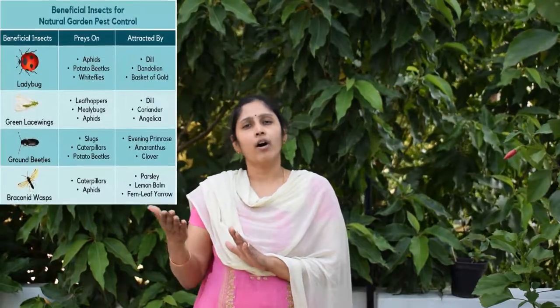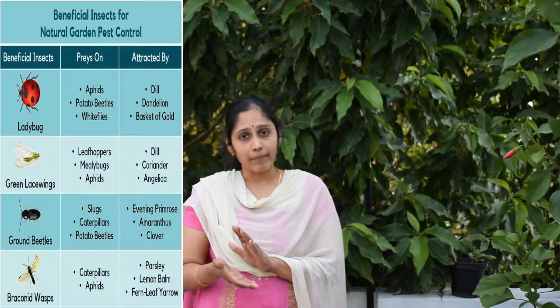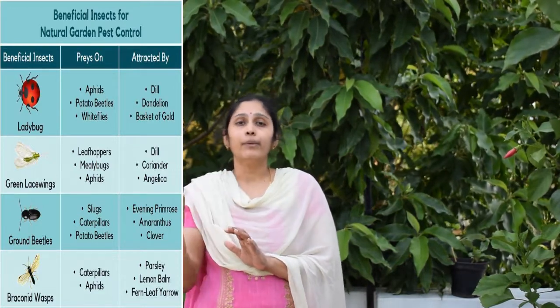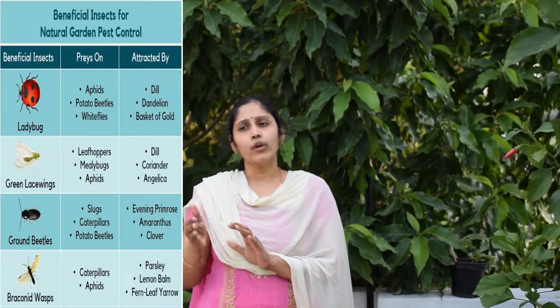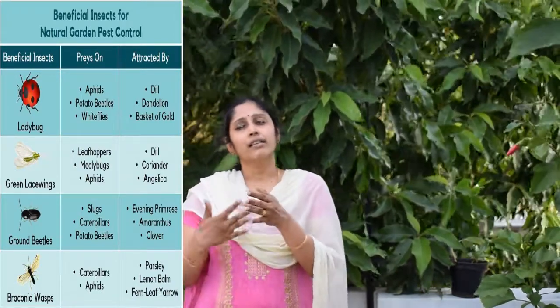And apart from that, you can also grow certain plants which will attract predatory insects. These predatory insects are nothing but your ladybugs or lacewings, or apart from that you have dragonflies or some kind of beetles which will prey on the smaller insects. So if you can have certain plants which will attract these insects, that is also beneficial for us, because the predatory insects are eating away the smaller insects which are harmful for our plants in our garden. So that is one way of controlling.